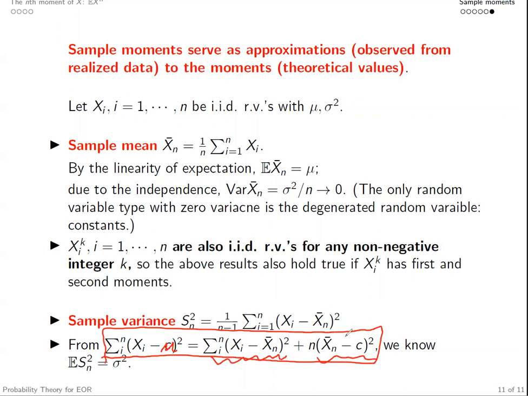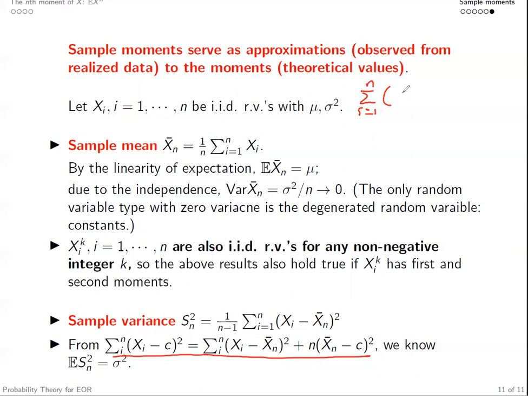If we choose c equal to mu, and take expectation on both sides, eventually you derive these results. You can show that the expectation of Sn square is essentially equal to sigma square. Okay, let's first show why this one holds true.